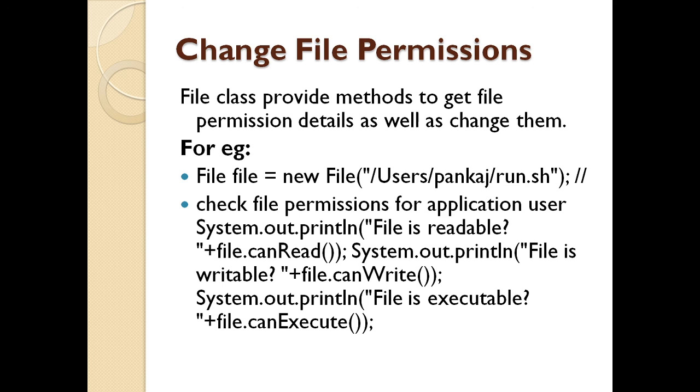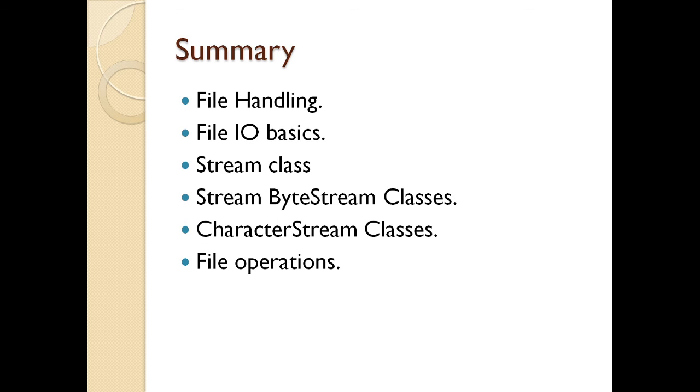Then if I want to check if the file is writable, I have a method called can write which I call on the file object. So it is going to display me. So it is a boolean return type. If the file is readable or if the file is writable, it will return true, else it will say false. Then I can even have a method can execute. So if the file is executable, it will return true, else return false.